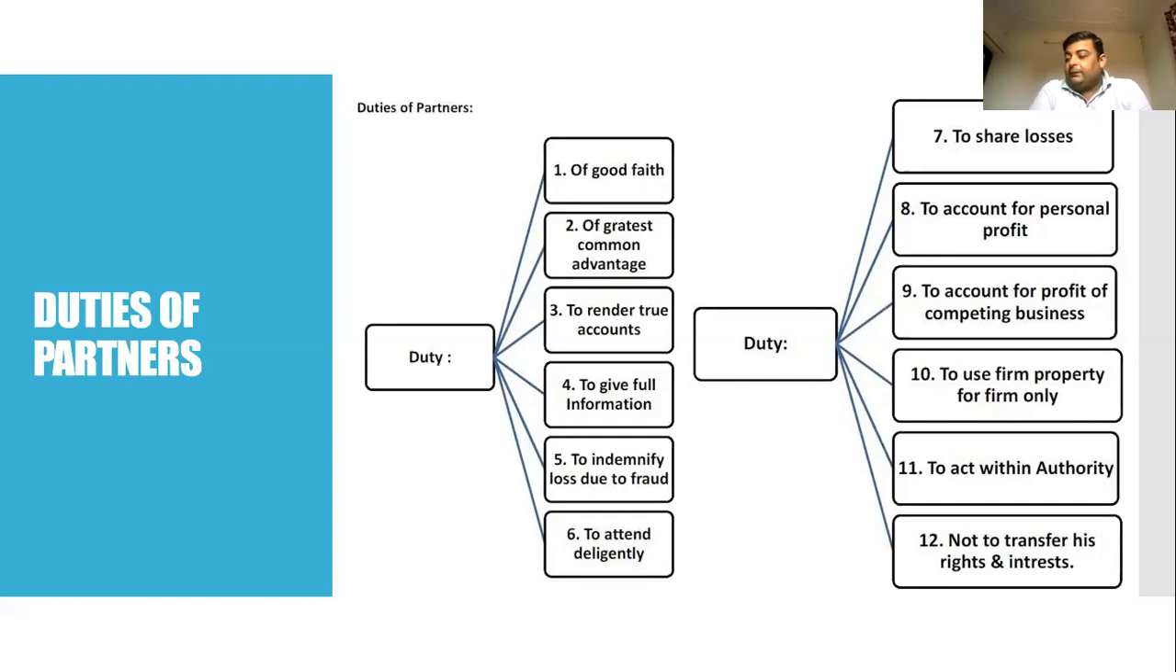So it is the duty of the partner to give full information to the other partners, as well as to the authorities. Next, to indemnify the losses due to fraud. For example, if one partner has committed fraud in the partnership firm, it is the duty of that partner to compensate or indemnify the losses incurred by the other partners due to the forgery of that particular partner.